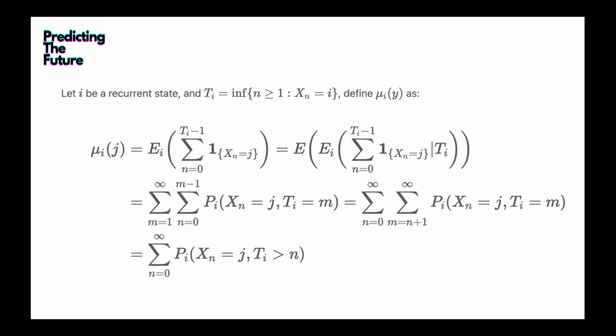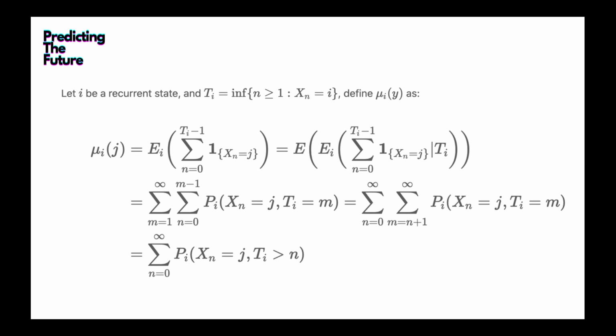So let's officially define that intuition here. Let's define mu_ij, which is the expected number of visits to state j in one period of i returning back to i. That will be the expected value, conditioned on the initial state being i, of the summation from n equal 0 to T_i minus 1 of the indicator function of Xn equal to j, where T_i is the time of Xn returning to state i.